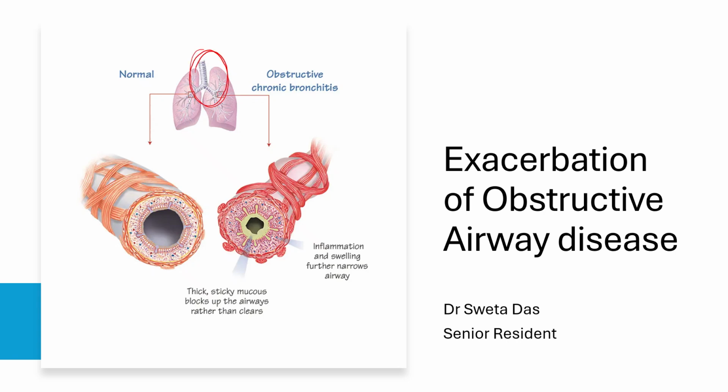Involvement of the airway and not the parenchyma is present in obstructive airway disease. This is a normal bronchi or bronchiole, but this is diseased, chronic bronchitis. Why? Because of muscle contraction, inflammation of the airway, and presence of mucus.